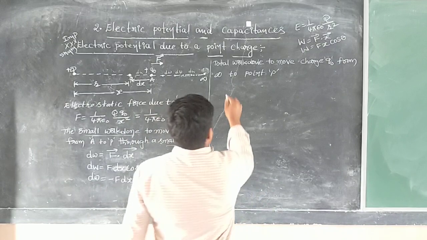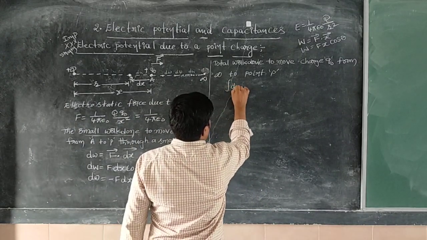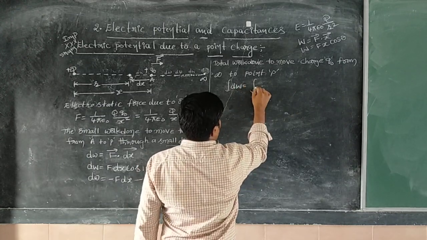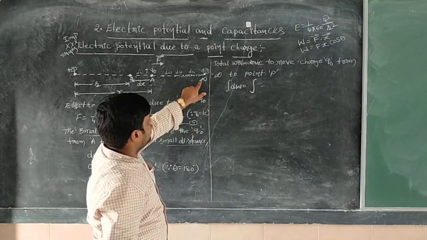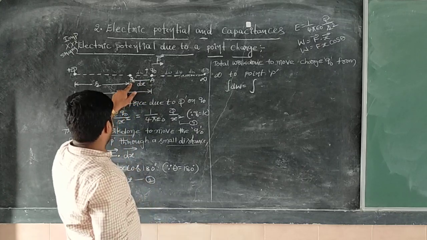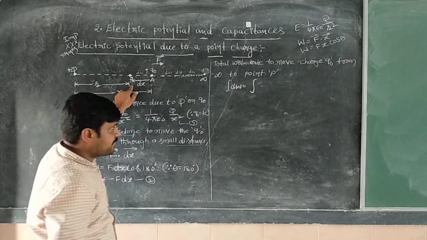So here, integral. Look here, this is the symbol for integral. Integral dw is equal to, we can write integral. Where to where do we have to measure the work done? Work done we have to measure from infinity to a distance of r.